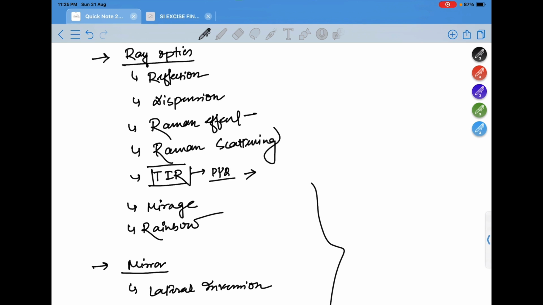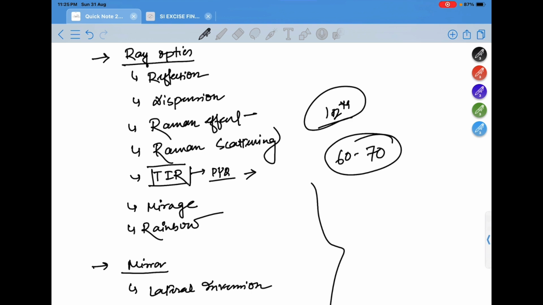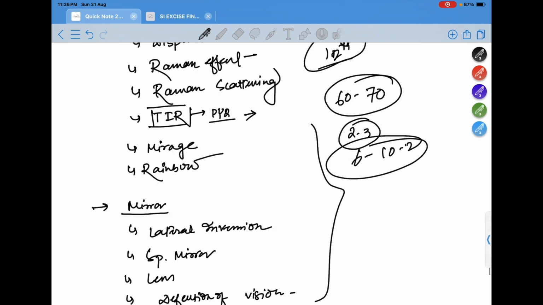This is basically 12th level, so you should read these things. If you read these, there are chances, 60 to 70%, that questions may come from these topics, but still there are chances that a question may not come from them. That time you have to manage, because for 2 to 3 questions you cannot read the whole book of class 6 to 10 or 12. It is not productive, it is not worth it. So this is it for physics.